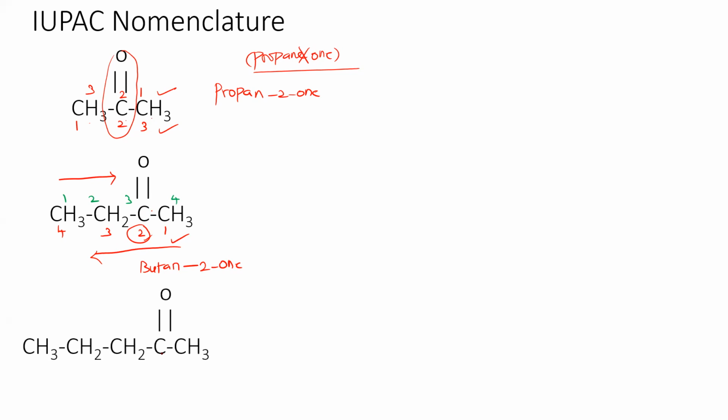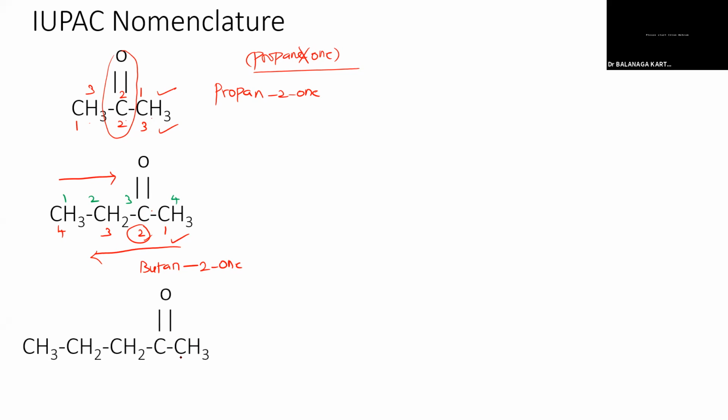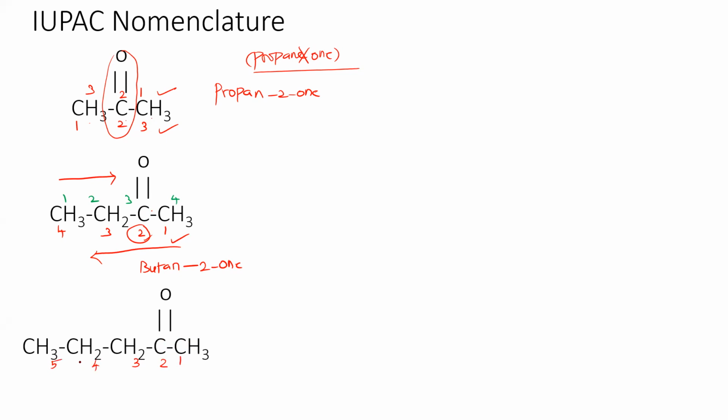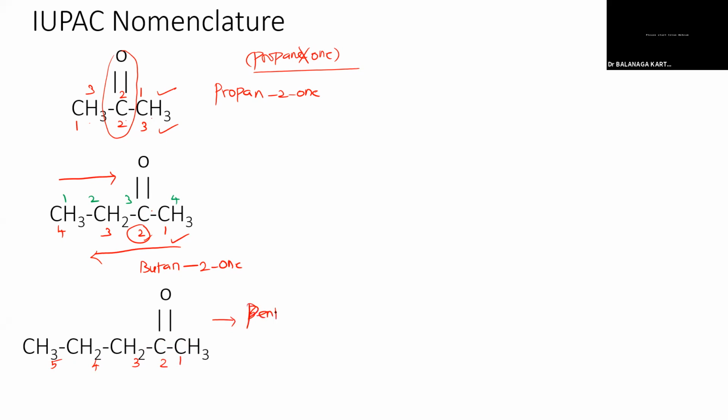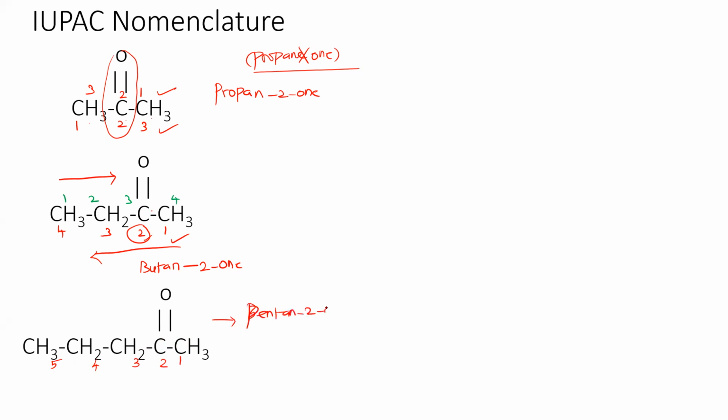And what about this one? How can we number it? Obviously, from 1, 2, 3, 4, 5. This is the way of nomenclature. Pentane, then 2-one. Pentan-2-one. Very nice. Very good.